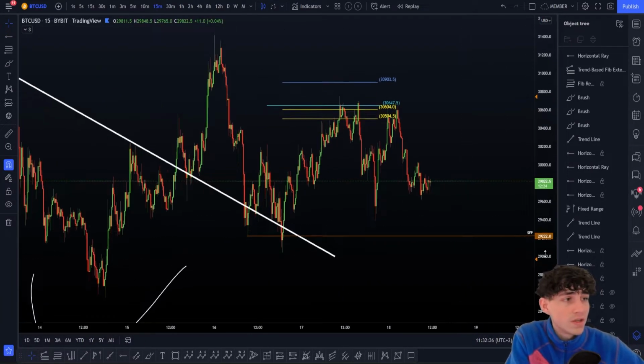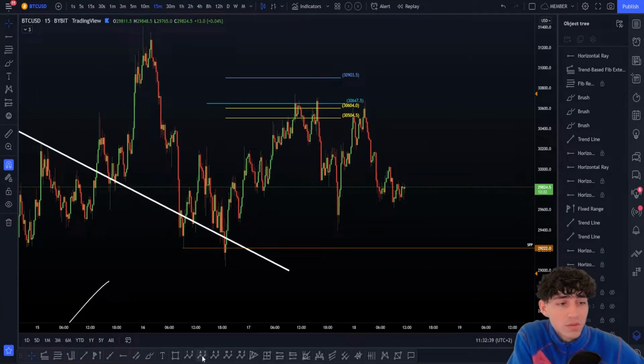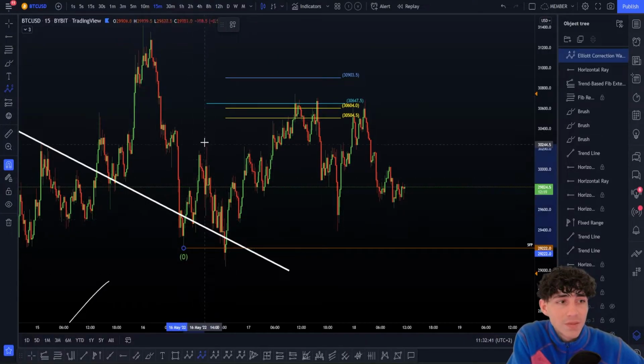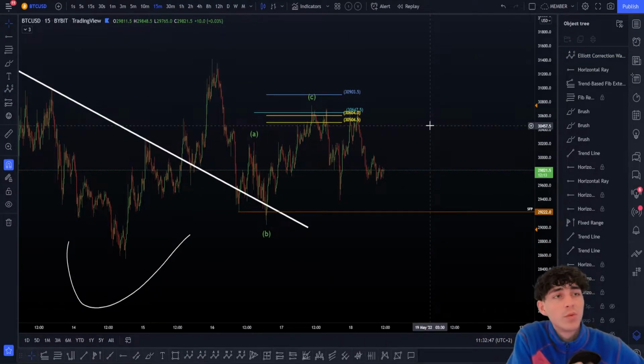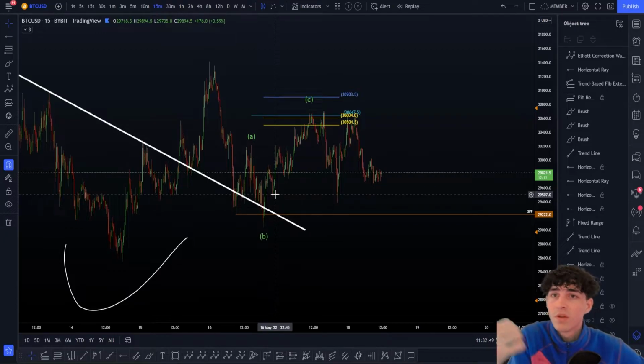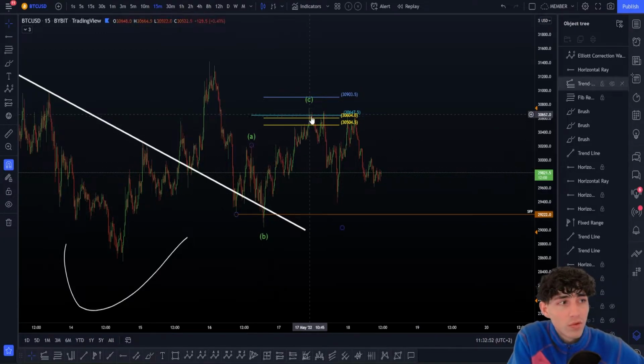What we have seen yesterday here is this. We have seen this possible ABC here. What is this ABC? This is an ABC flat, okay, A, B, and C right there. That was pretty cool because, for people that know a bit of Elliott Wave, when you have 5 waves, this makes everyone a bit more bullish. Why? Because that can be a wave 1, 2 here, absolutely.